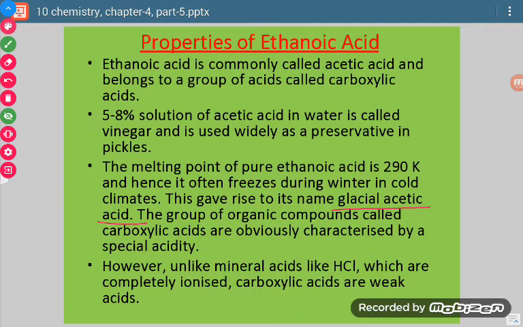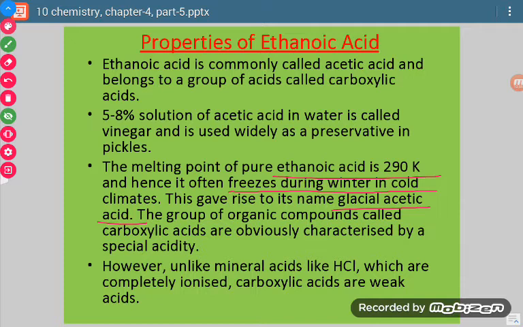The melting point of pure ethanoic acid is 290 Kelvin, and hence it often freezes during winter. Whenever it is the cold season, it freezes and looks like ice, like glaciers look. Because of this appearance, it is called glacial acetic acid.